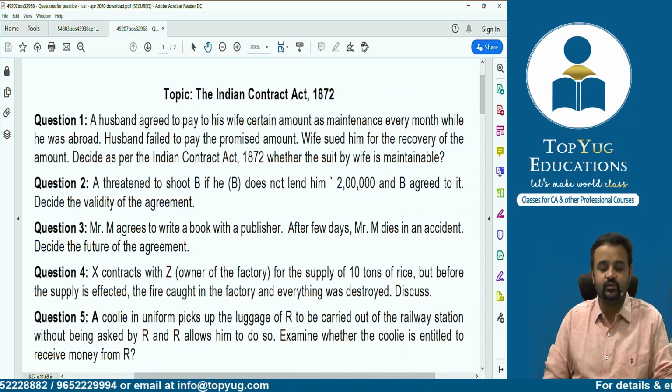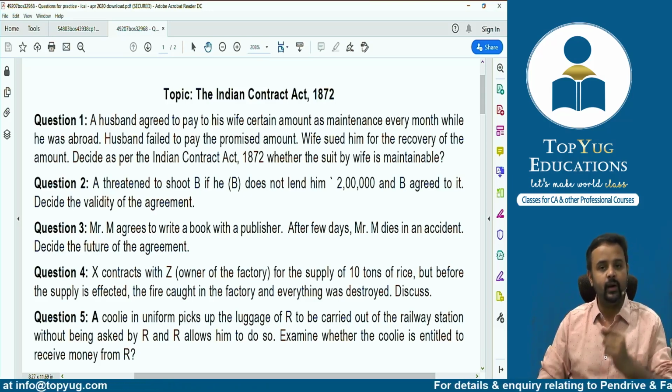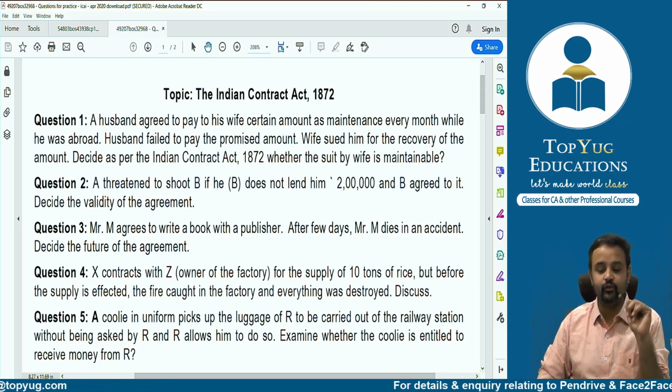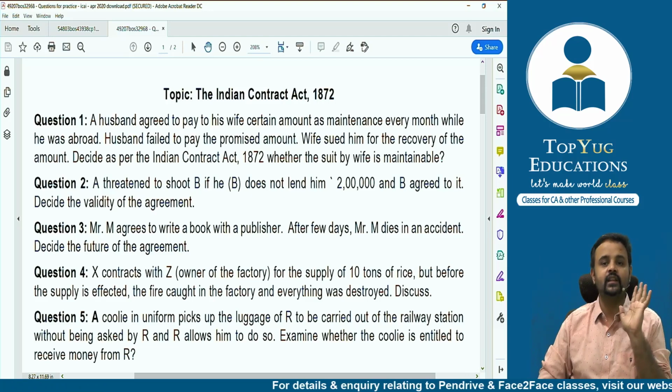Mr. M agrees to write a book with a publisher. After a few days, Mr. M dies in an accident. Decide the future of the agreement. Imagine this is the question for, let's say, 4 marks or 3 marks in your exam, and you have to answer this. So how will you write? And your time starts now.